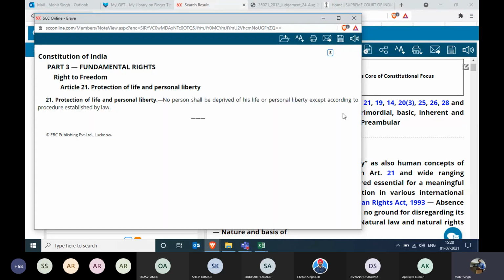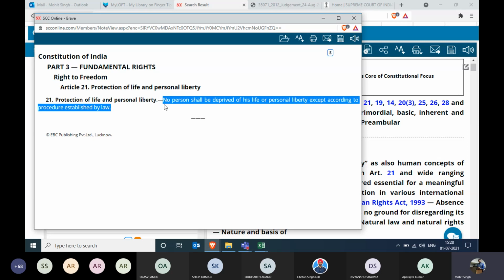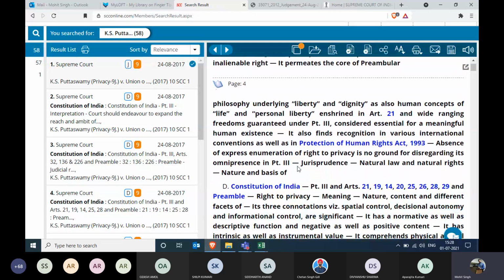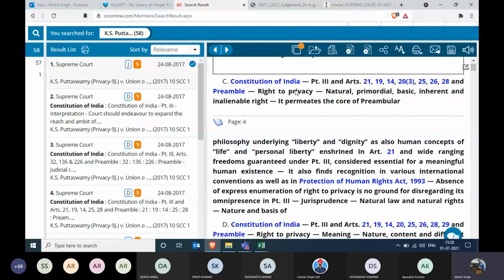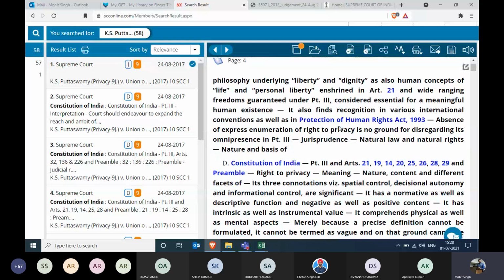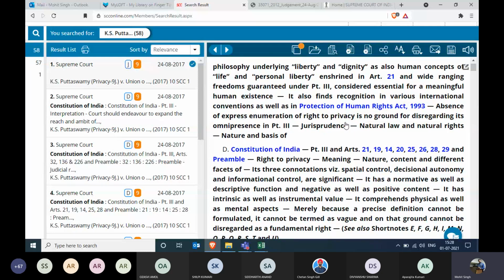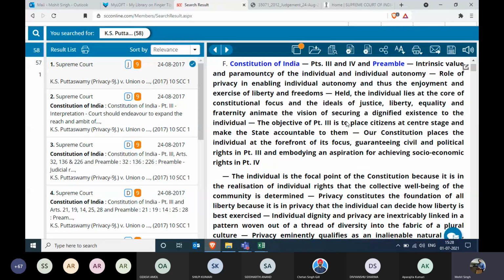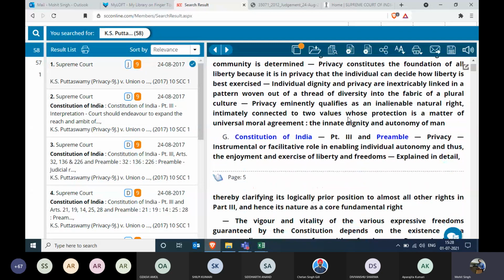So this is a new feature which only gives you the information which you're looking for. If you're looking for the whole Constitution of India, you can click on the Constitution of India. The similar thing happens with this one as well. So it has been discussed, Constitution of India, some articles. It was also discussed regarding the Protection of Human Rights Act 1993. We are scrolling down. Again, Constitution of India, preamble, and many other things were discussed.